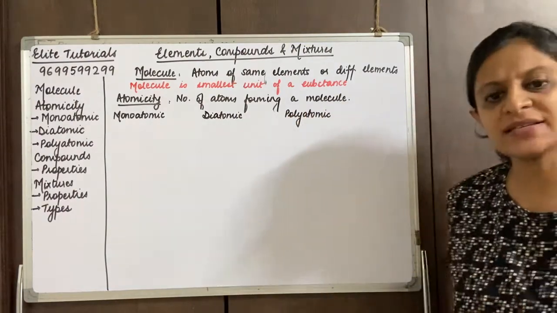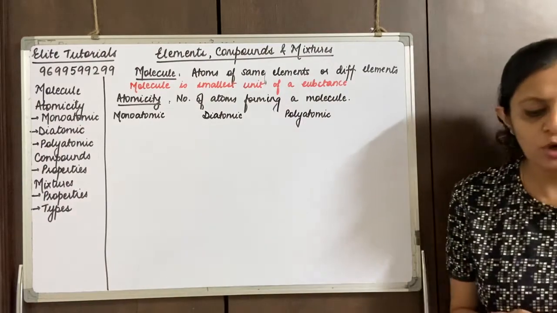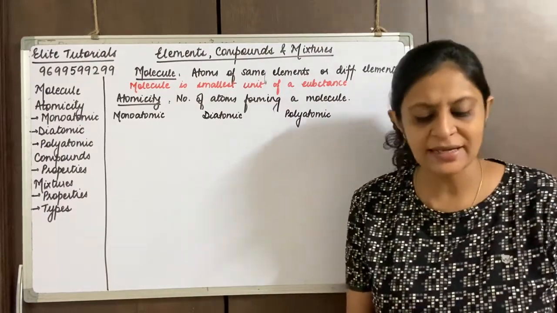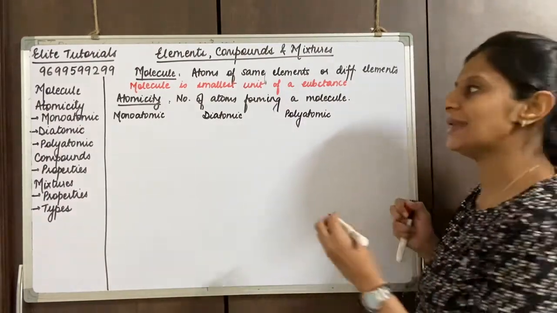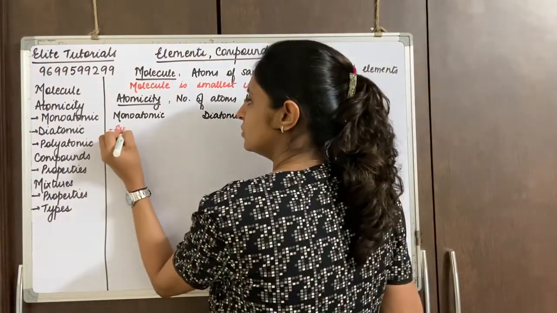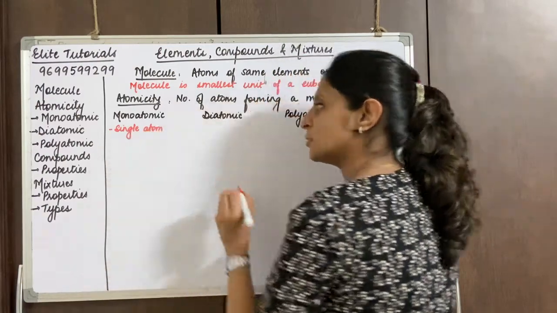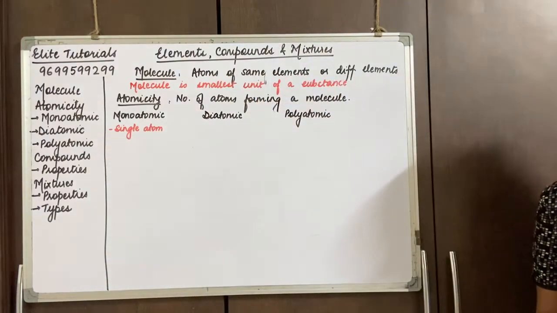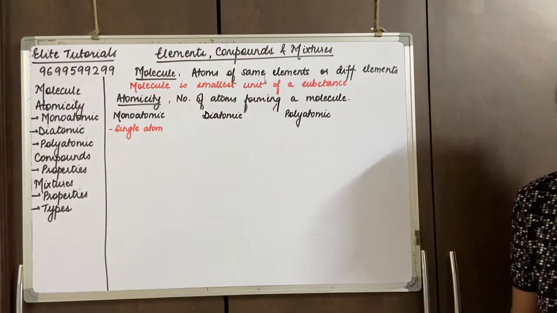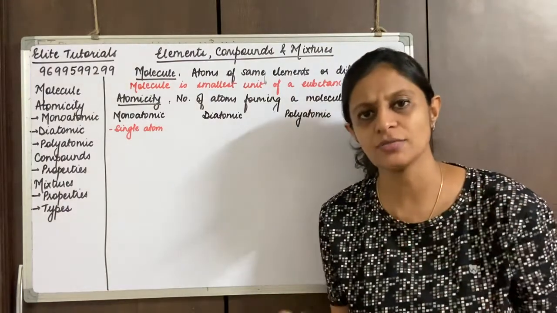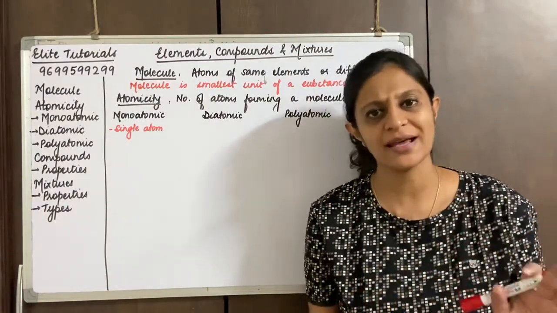So what can we say for monoatomic? Monoatomic can be said that it is made up of a single atom or single atoms, right? So we can say that in certain cases a single atom can be regarded as a molecule. So it's an element which is made up of single atoms, right?